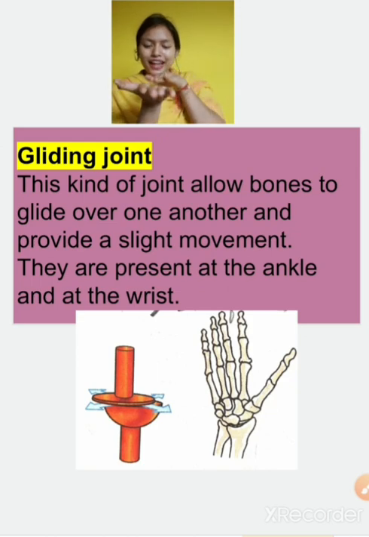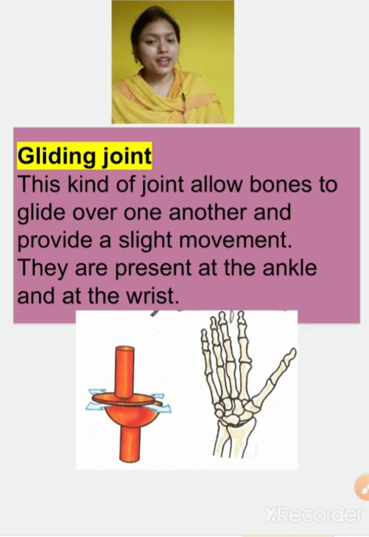Now the gliding joint. Gliding means that it slides on the other very smoothly. So this type of joint is known as a gliding joint. This kind of joint allows bones to glide over one another and provides slight movement. They are present at the ankle and the wrist.